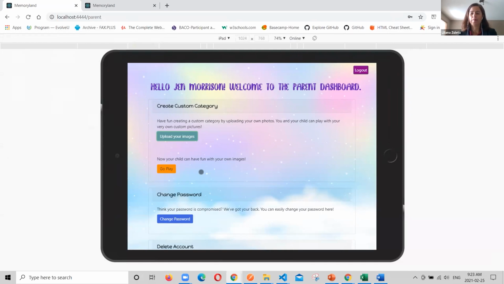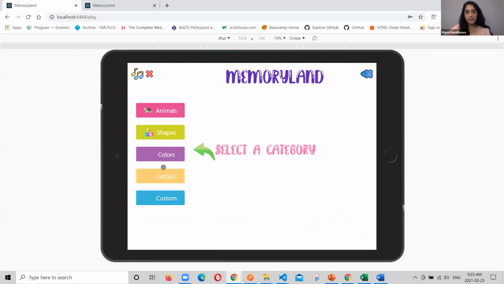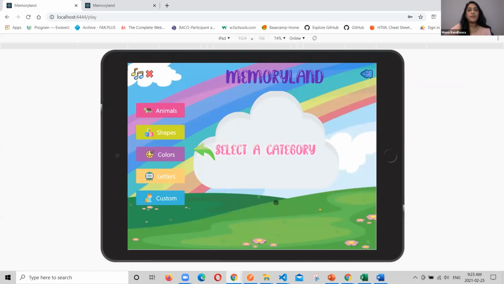All right, thank you, Liliana. So we're really excited to show you the heart of our application, which is our main play page that you'll see shortly on your screen right here. Perfect. So to give you some orientation, I'll go through some of the features that we have created. On the left, we have our pre-selected categories, in addition to the custom button that appears on the bottom. This button will only appear if the user is logged in and they have submitted their images. In the center, we have a big cloud. This is where our deck of cards will be displayed once a category has been selected, and the user will be interacting with those cards directly.